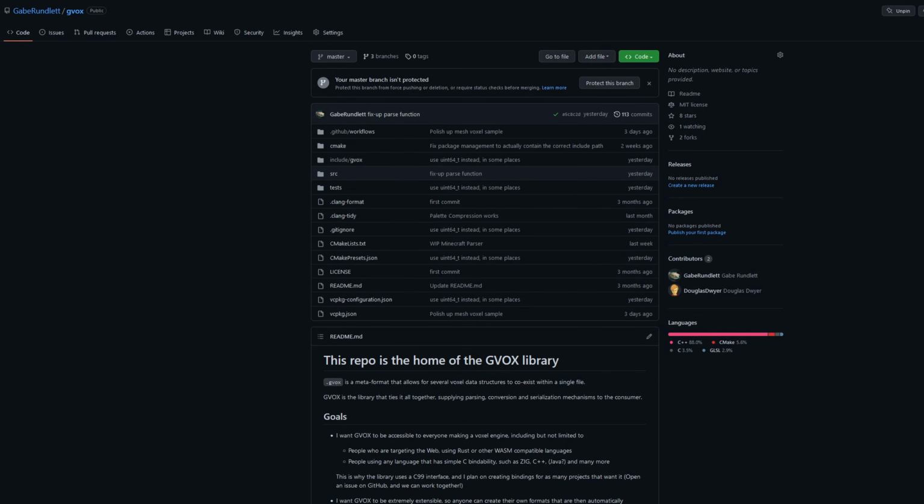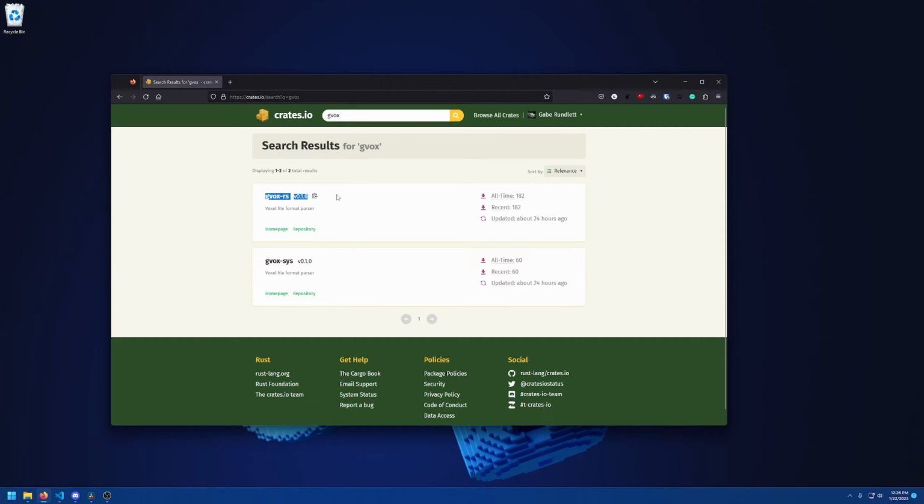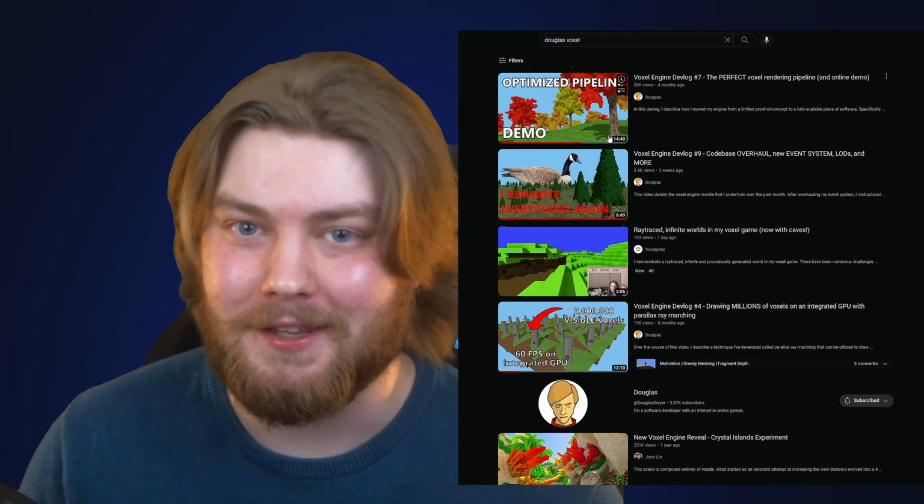The first steps for this that I've taken are to create a library I call Gvox. Gvox has a C API, and this is because I want to support the creation of language bindings for as many languages as possible. I already support Rust. Gvox RS even works on the web. I worked in collaboration with the wonderful Douglas in order to get this working.